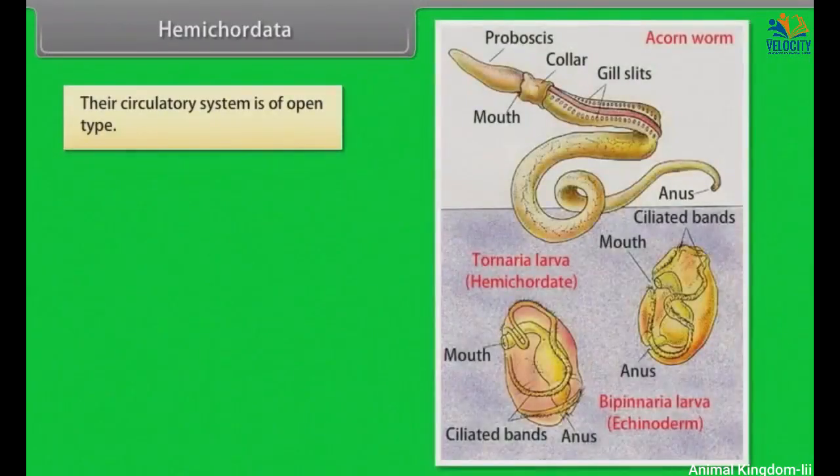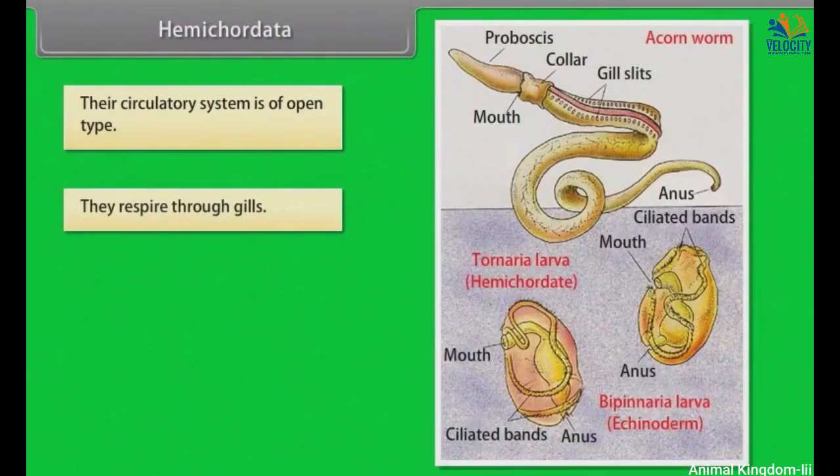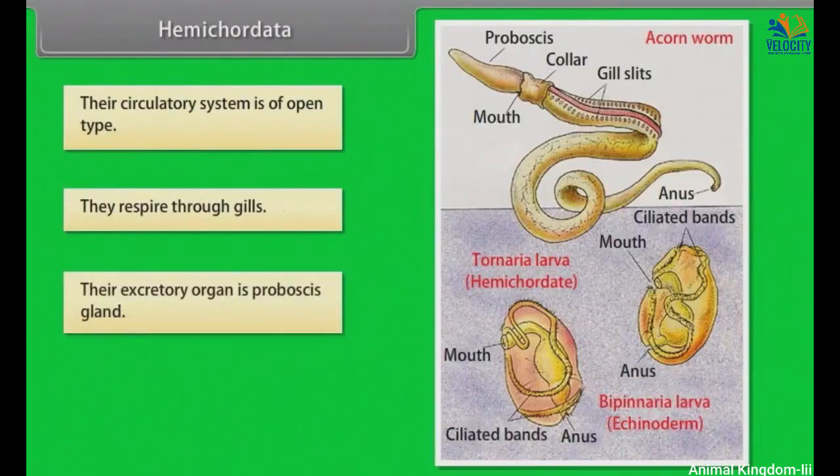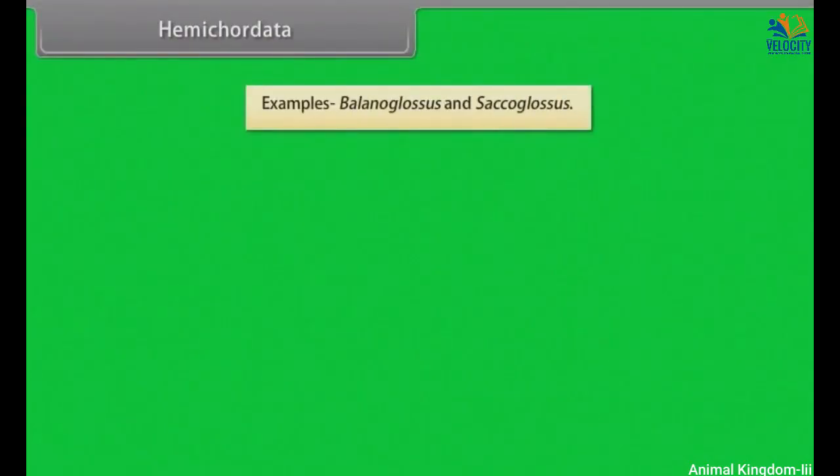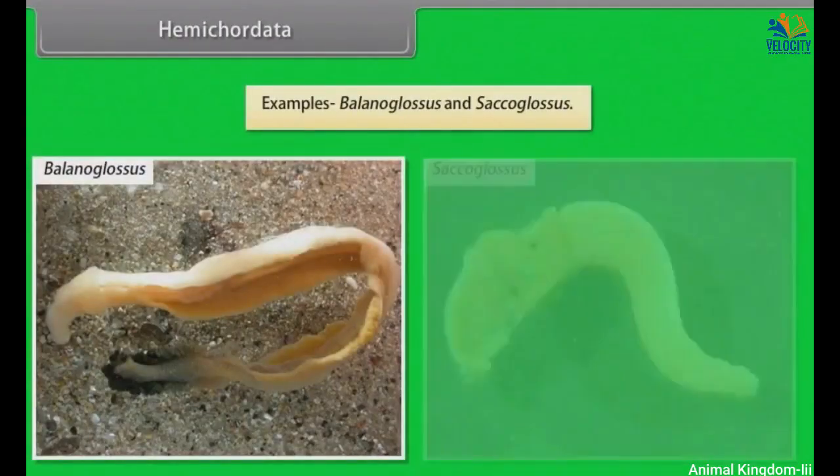Their circulatory system is of open type. They respire through gills. Their excretory organ is proboscis gland. Sexes are separate. Fertilization is external. Development is indirect in them. Examples: balanoglossus and saccoglossus.